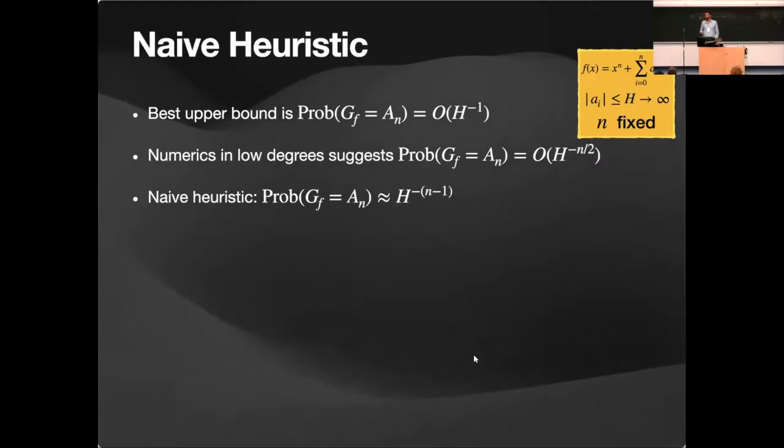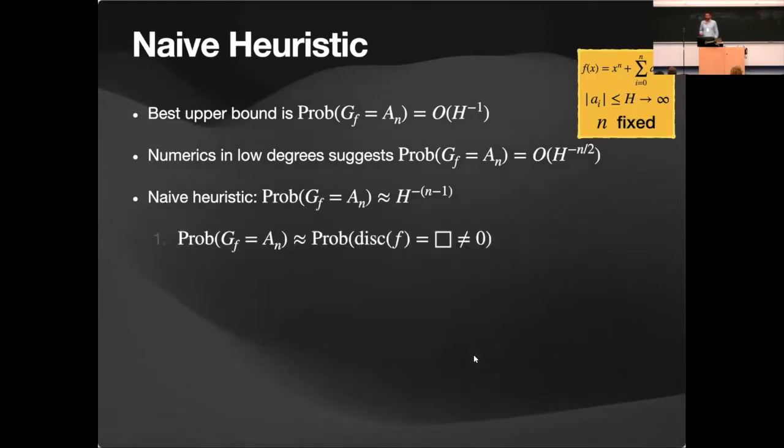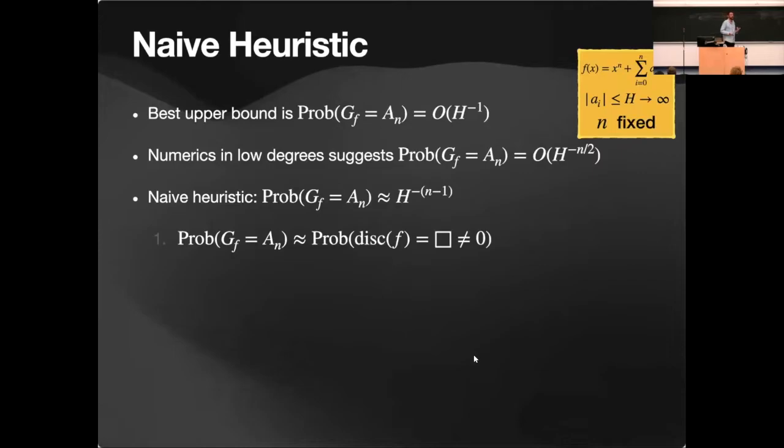And let me prove to you the naive heuristic, okay? Because it's a very simple, simple-minded argument. The first heuristic assumption is that the probability that the Galois group is A_n is the same as the probability of the discriminant being a square. Chantal says yes, which is good. I'll remind you of this in two or three slides.